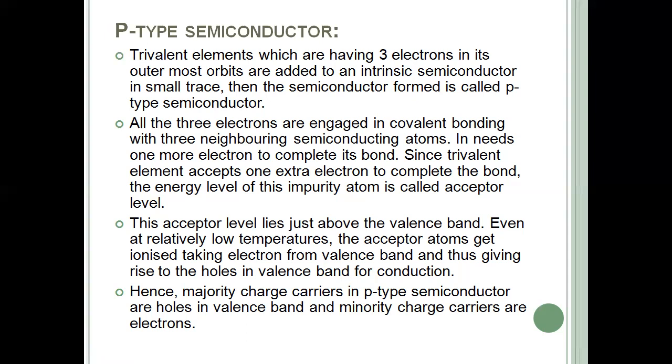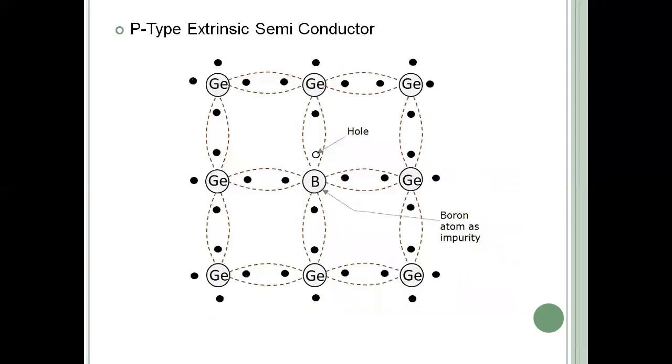Now, let us see the structural figure for a P-type semiconductor, where germanium is bonded with boron. Boron has 3 valency electrons. It gets bonded with 3 germanium atoms, and it is ready to accept one more electron to form a covalent bond with one more germanium atom. So it is ready to accept the electron at low temperatures itself. It will accept an electron from the valency band and make a covalent bond with the germanium atom, making that trivalent element negatively ionized.